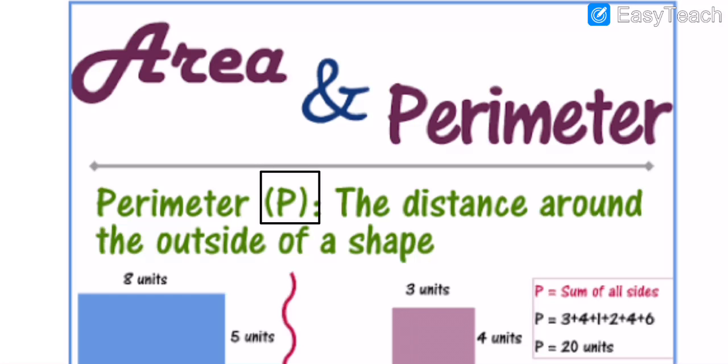So now you note down this definition of the perimeter. Again, this is all important for us, dear. This whole thing is important for us, my dear students. So note down this perimeter, and then further we are going to learn area.